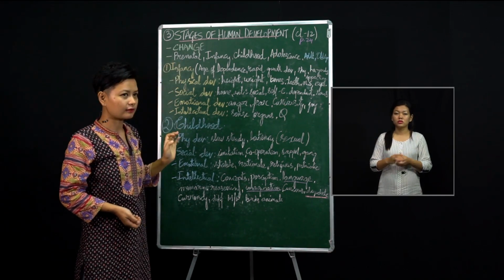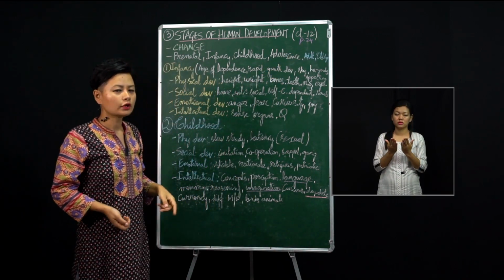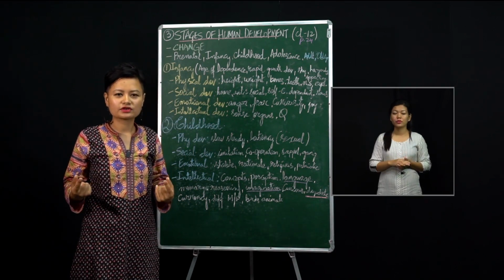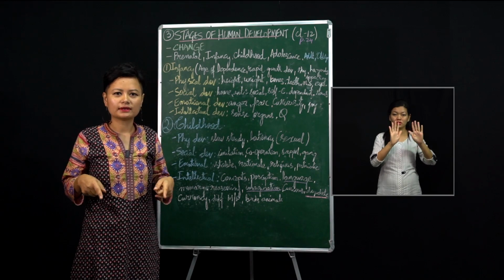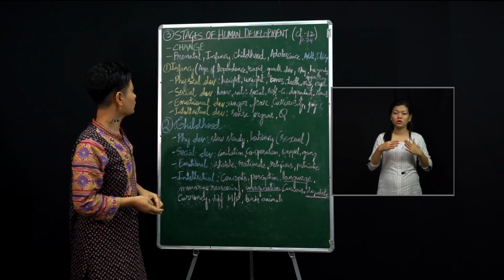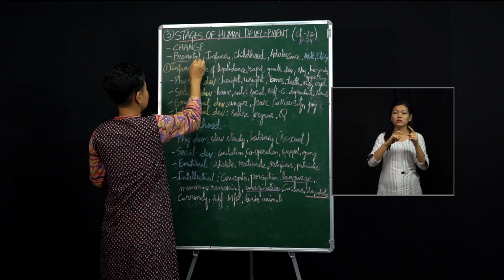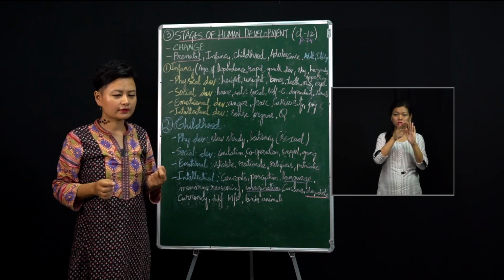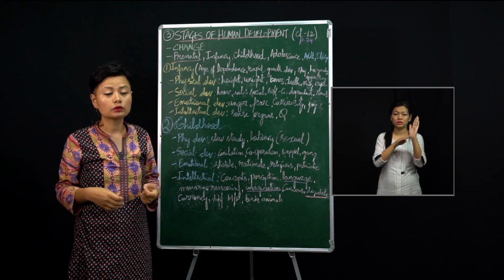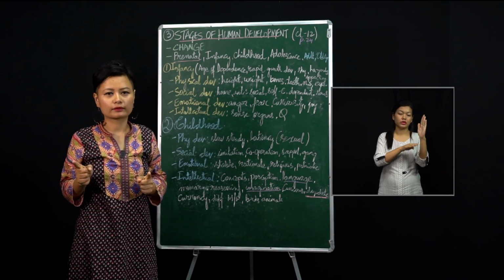If you look into the textbook, the lesson starts from page number 24, right? They have given a chart, isn't it? In the chart, the stages of human development are divided into different stages. The first one is the prenatal stage, and then after that, they have divided the later part of the stages of human development into the postnatal stage. So what is the prenatal stage and the postnatal stage?